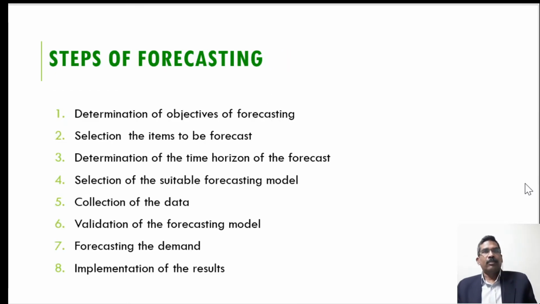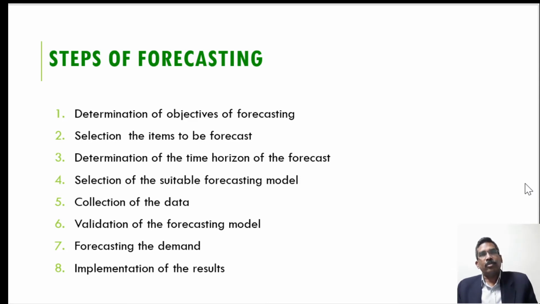So this is part of the short range planning. Now, what are the steps of forecasting? How to do the forecasting? There are certain steps. At first, we have to decide the objective of forecasting, why we want to do the forecasting. And then the second step is to find the items for which we want to do the forecast. Then determination of the time horizon, that means for how long we want to do the forecast. This is long range forecasting, medium range forecasting, or short range forecasting.